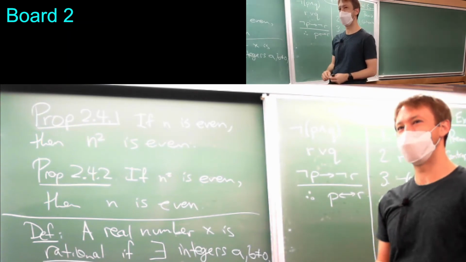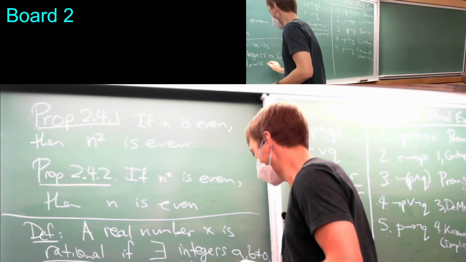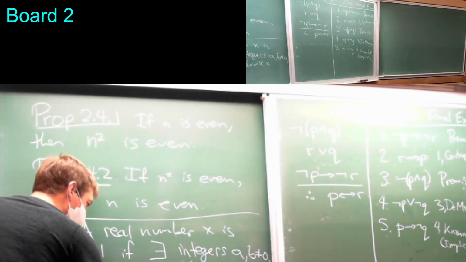Yeah. And otherwise, x is said to be irrational.